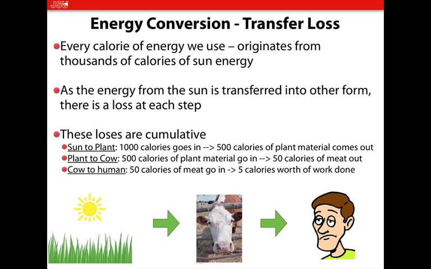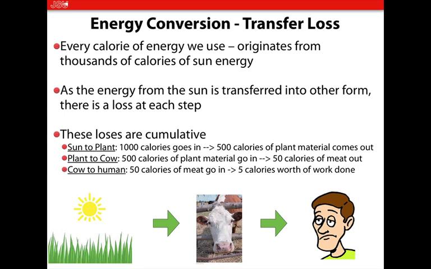There's been about a 10% transfer between what went in and what came out. Okay, we eat a hamburger, have 50 calories of meat. We only get maybe 5 calories of useful work out of that 50 calories of meat. Okay, again, we have got to move.